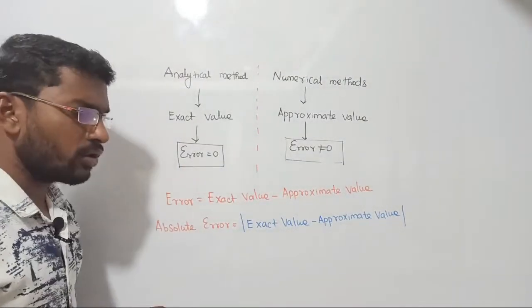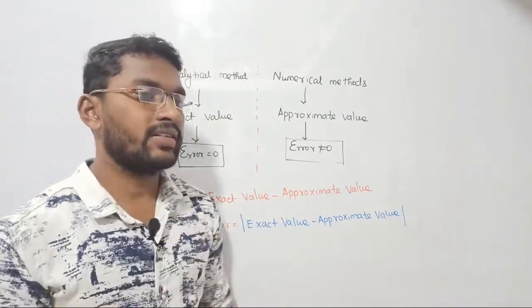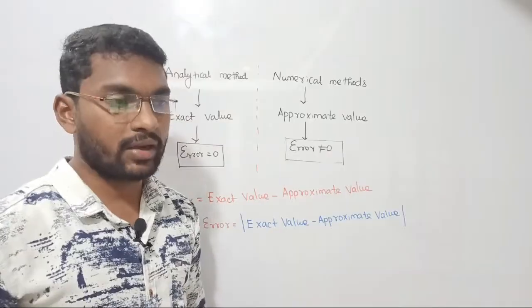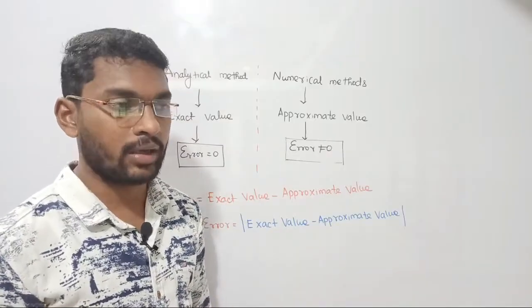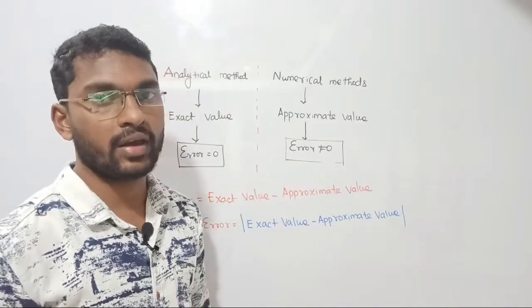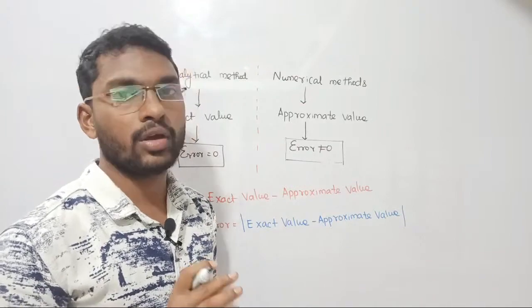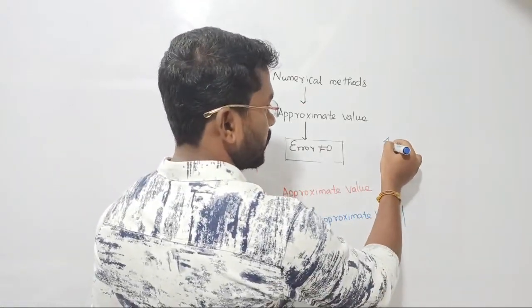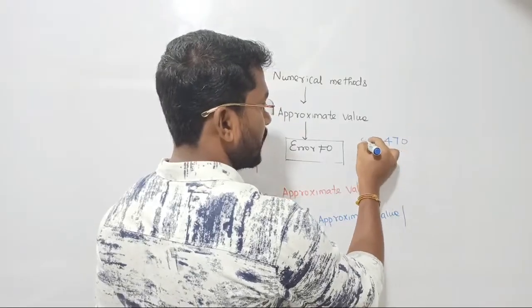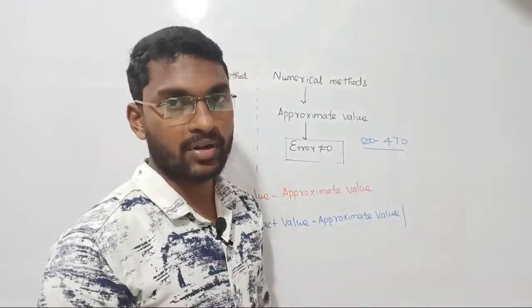Next, suppose you are tested for percentage error. For an example, say you have written the 10th exam. You are getting approximately around 500, and you got 470. Then I ask by what percentage has your mark decreased, how much has it dropped? You say, sir, I got 470 whereas the exact value is 500. Out of 500 I got 470. I'm just asking for the percentage. So what will you do?